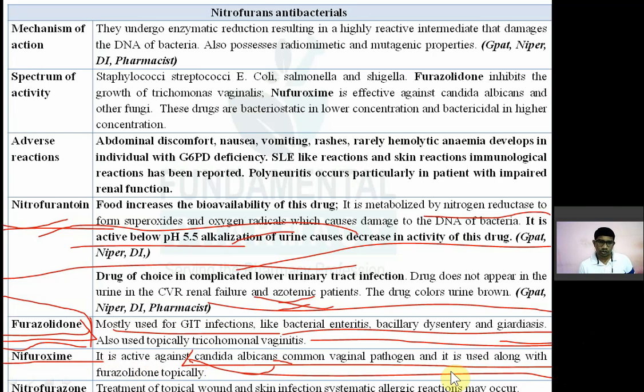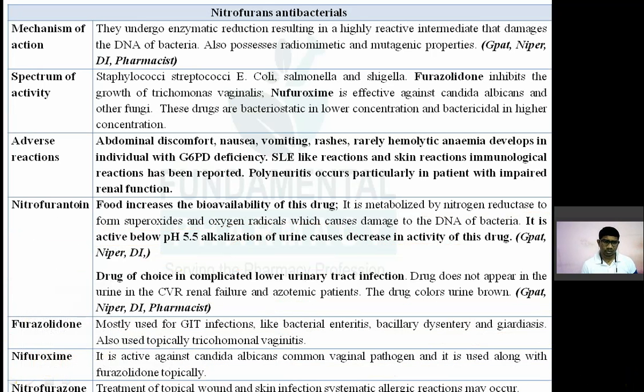Then nitrofurazone. So this last one is nitrofurazone, used for treatment of wound and skin infection, and it may cause allergic reaction. That's it. So these are the nitrofurans. In nitrofurans, आपको बस 2-3 पॉइंट ही याद रखना है, because they are outdated drugs and only 1 or 2 drugs are used. So आजकल ये